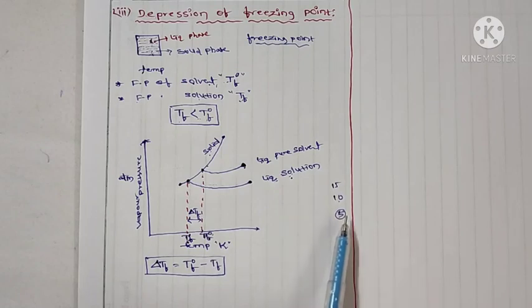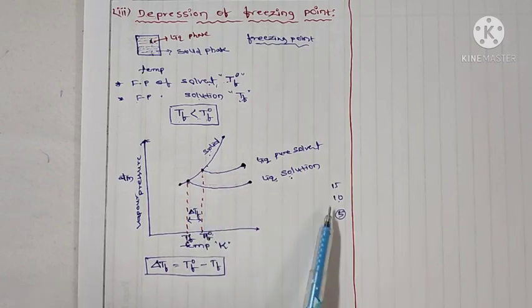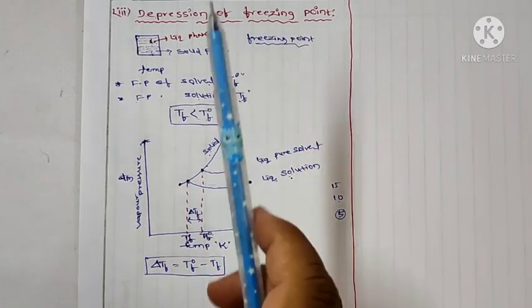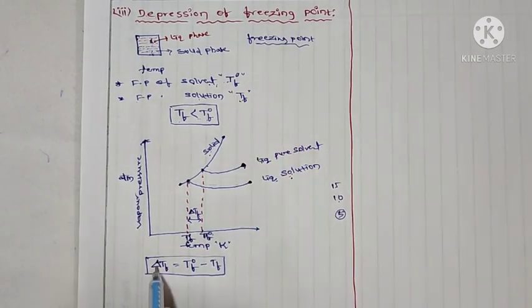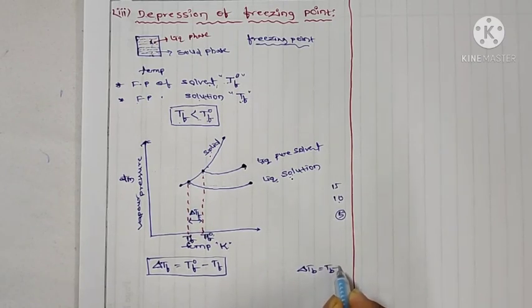Here 5 units decreased after adding the solute to the solvent. So the decrease in freezing point is called depression of freezing point. So delta Tf is equal to T naught f minus Tf. For elevation of boiling point, delta Tb is equal to Tb minus T naught b.